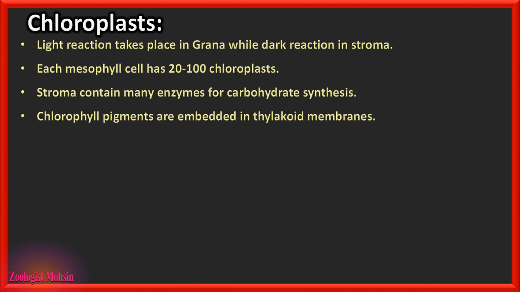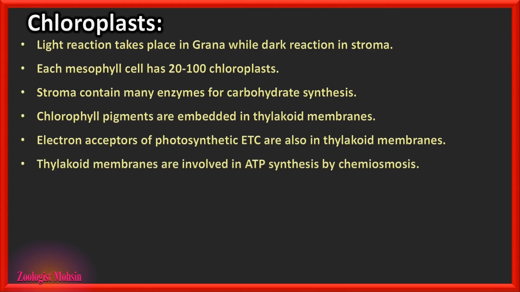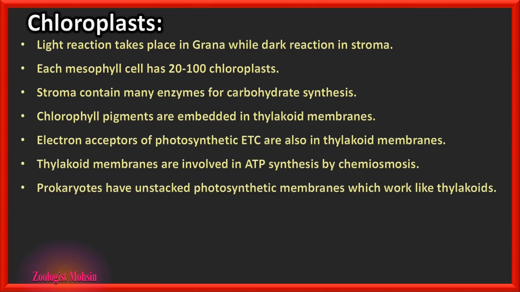Chlorophyll pigments are embedded in the thylakoid membrane as proteins are embedded in the cell membrane. Electron acceptors of the photosynthetic electron transport chain are also in thylakoid membranes. Thylakoid membranes are involved in ATP synthesis by chemiosmosis, and we shall discuss chemiosmosis in detail a little bit later. Prokaryotes have unstacked photosynthetic membranes which work like thylakoids and they do not have stacked grana.